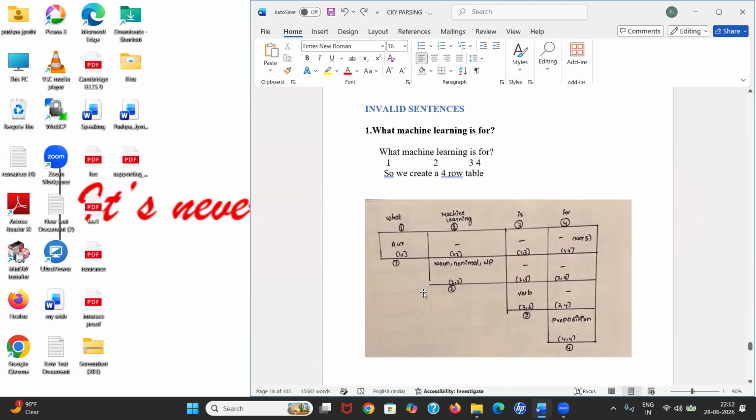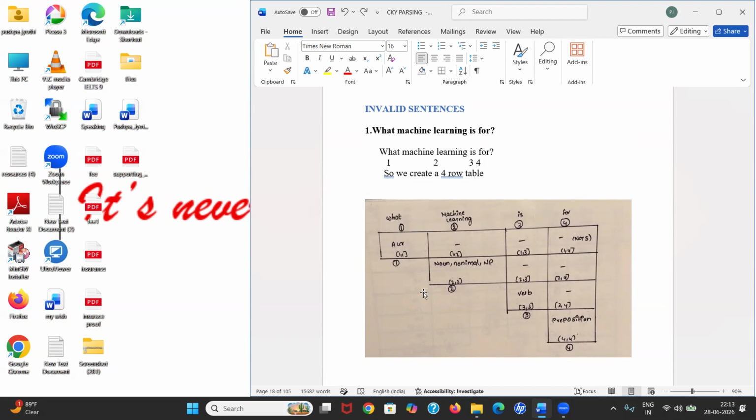We just changed their placements since it's not following the grammar rules. Every word is present in our grammar: what is present, machine learning is present, is present. But still, it didn't accept it? Because everything is present, but they are not following the proper rules.